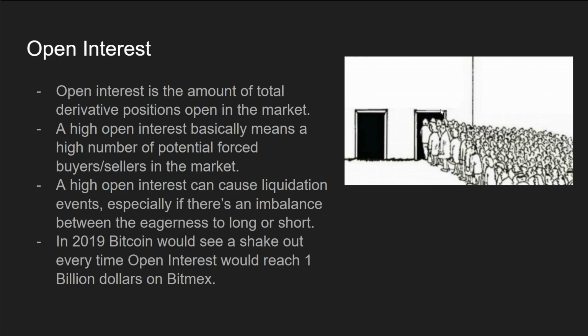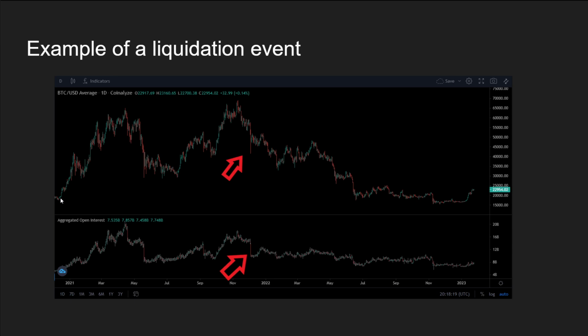Keep this image in mind. A high open interest can cause liquidation events, especially if there's an imbalance between the eagerness to long or short. In 2019, every time Bitcoin reached 1 billion market cap on BitMEX, the market would see a big dump, basically shaking everybody out of their positions. It was definitely profitable for exchanges.